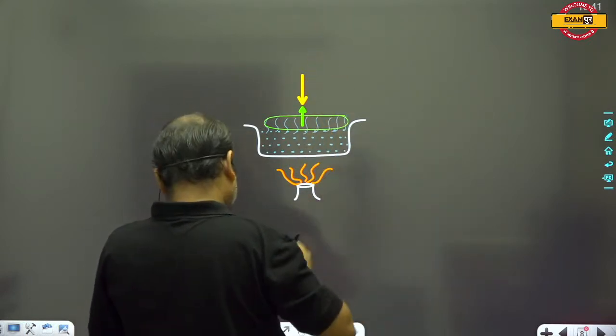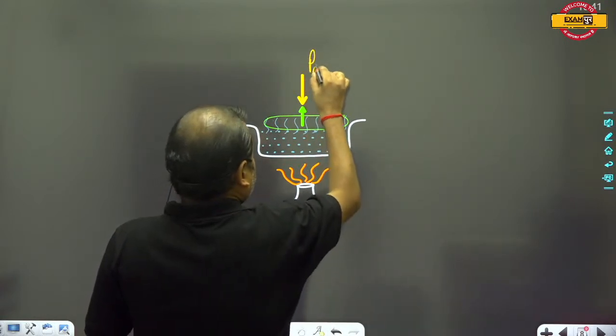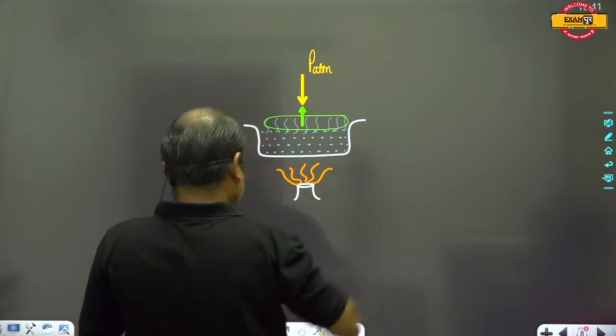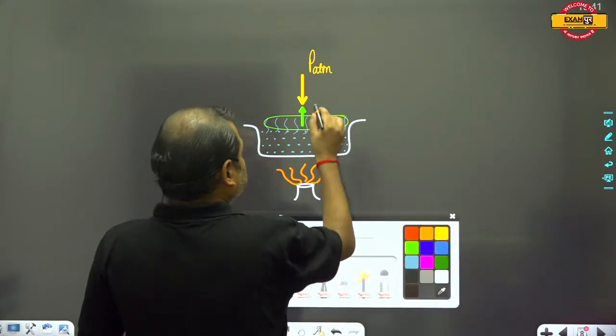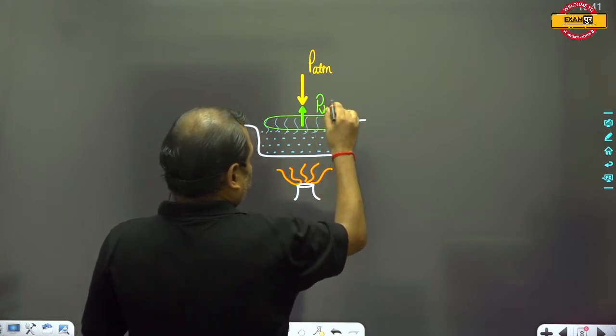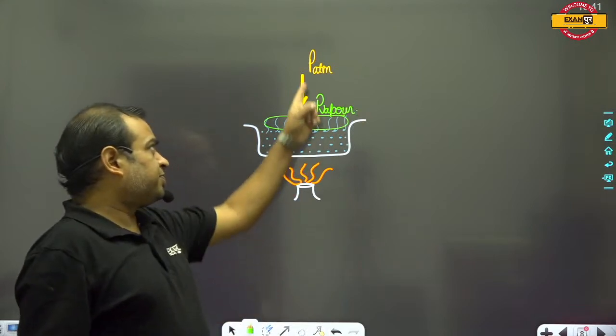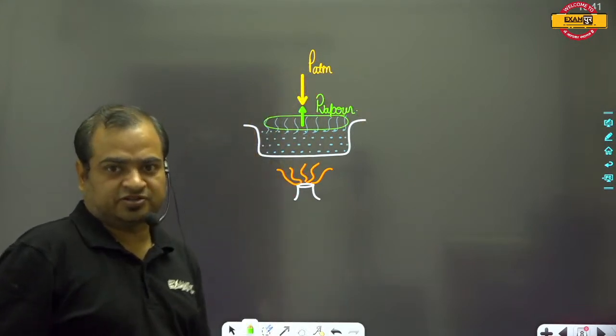Okay, let me write that: this is P atm, and this is P vapor, the vapor pressure. So this is vapor pressure and this is atmospheric pressure.